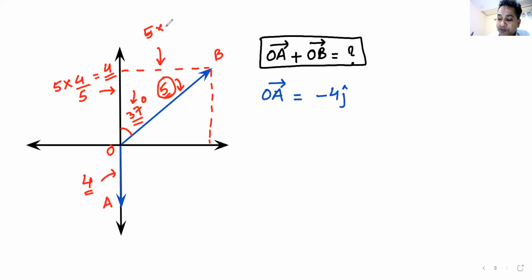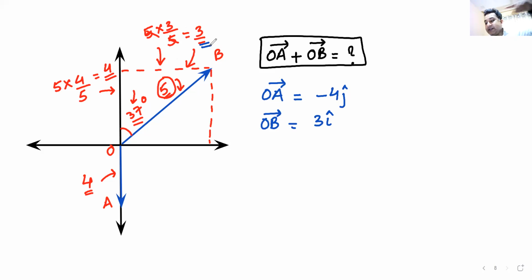Sine of 37 is 3 by 5, so 5 multiplied by 3 by 5, and this side becomes 3. So how will I write my OB vector? My OB vector will be equal to 3 along I, going like this, plus 4 along J. I add them. And what is my answer?